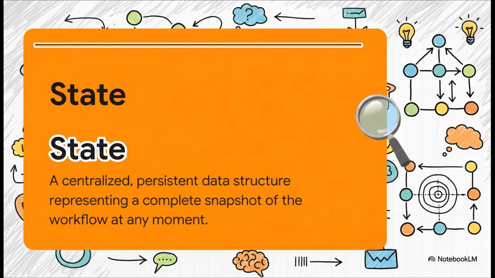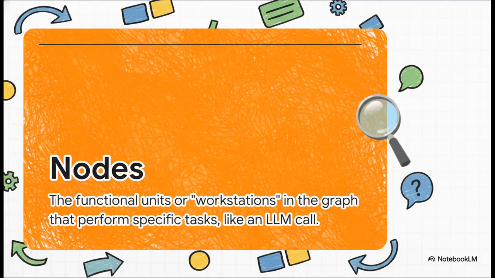First up, there's the state. The easiest way to think about this is as the agent's shared memory, or its brain. It's this one central place that holds a perfect, real-time snapshot of everything that's happened and is happening. It's the single source of truth for the entire system. Next, you have the nodes. Okay, so if the state is the brain, then the nodes are kind of like the hands. They're the workstations. Each node is just a function that does a specific job. Maybe it calls a language model, maybe it uses a tool. It looks at the current state to get its instructions, and then it just gets the work done.